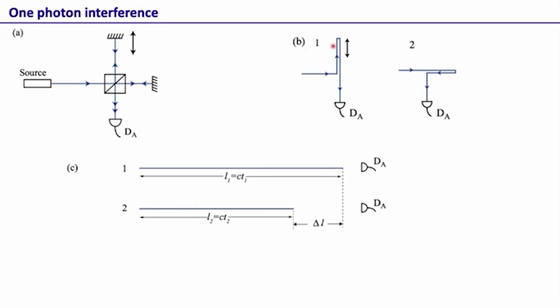One way of writing this is in terms of these unfolded diagrams. We say that the interference happens when this alternative pathway interferes with this alternative pathway, and in that sense Dirac says that a single photon interferes with itself.